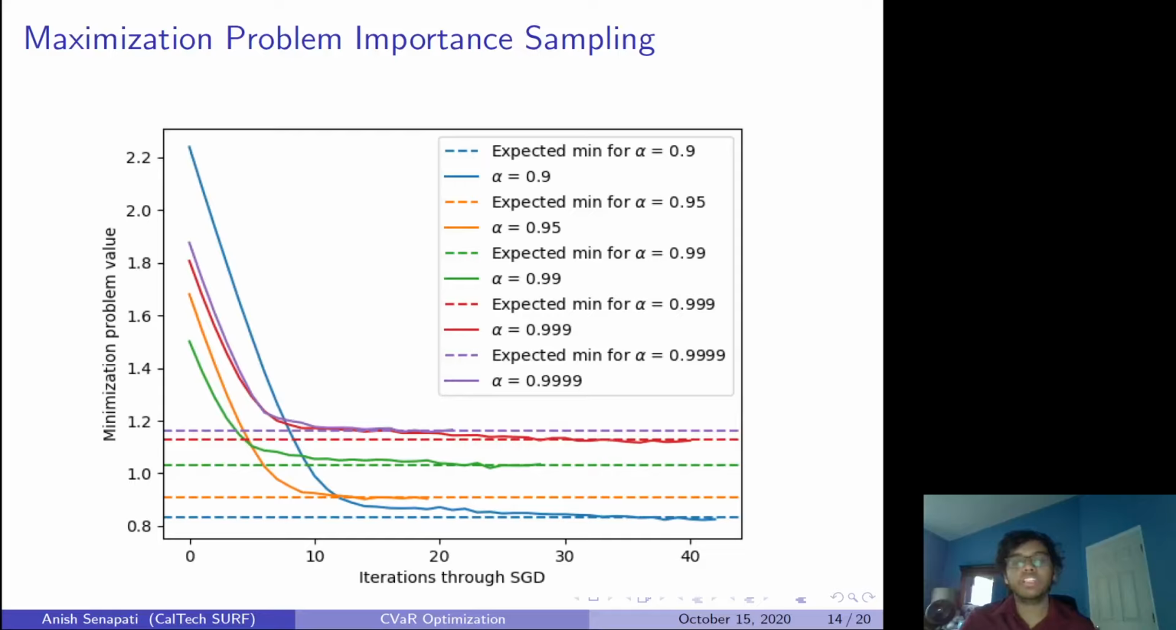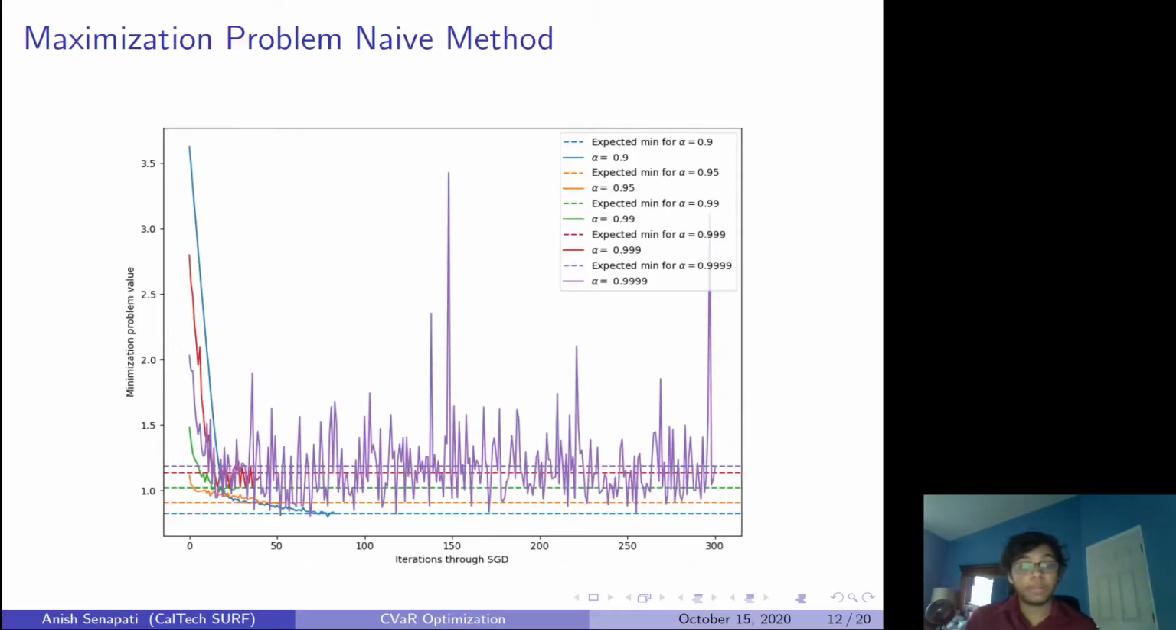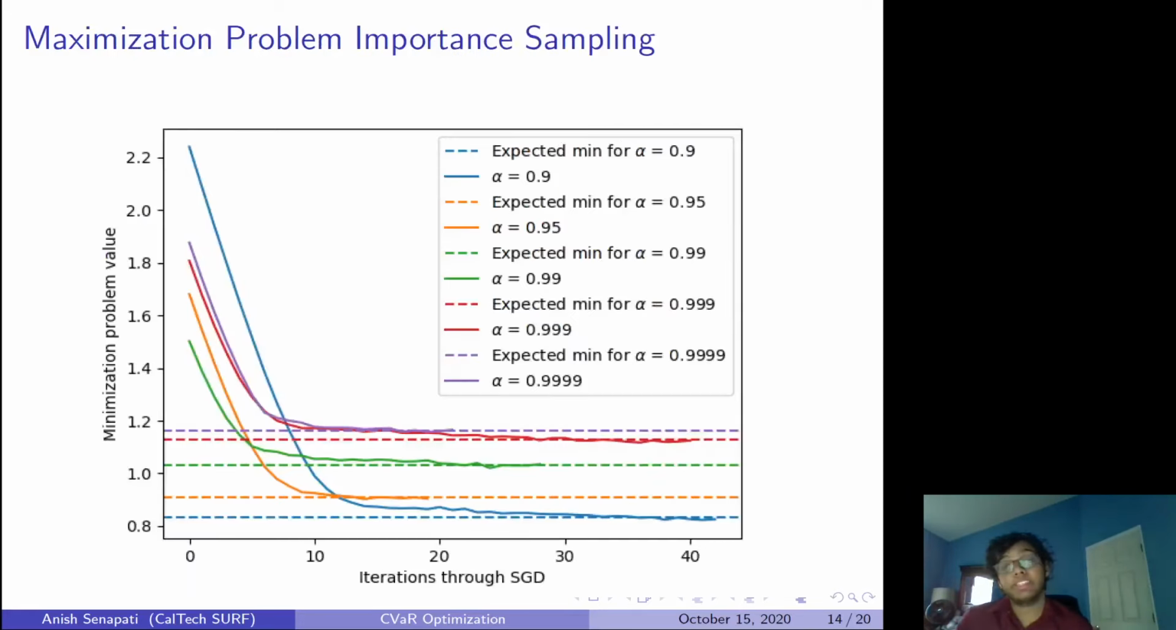There are two things to note in comparison to the previous one. Before, when alpha was 0.99999, it required almost 300 iterations of the SGD, and it didn't even converge. As alpha goes to 1, more and more iterations are required. In the importance sampling method, as alpha goes to 1, the number of iterations does not seem to change a lot. In almost every single case, 30 to 40 iterations are required.